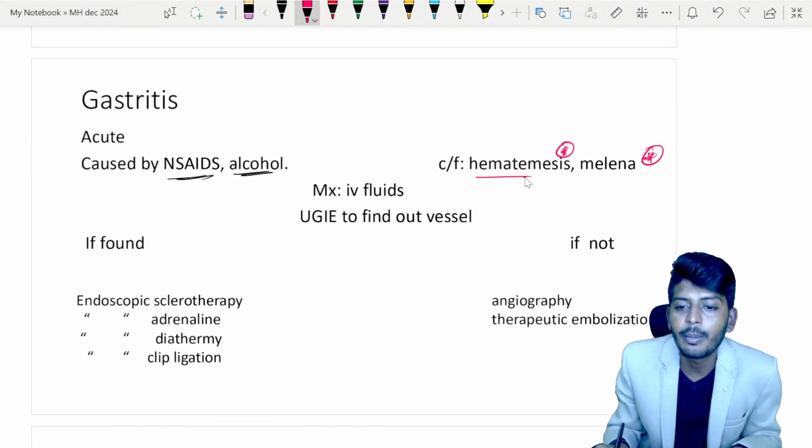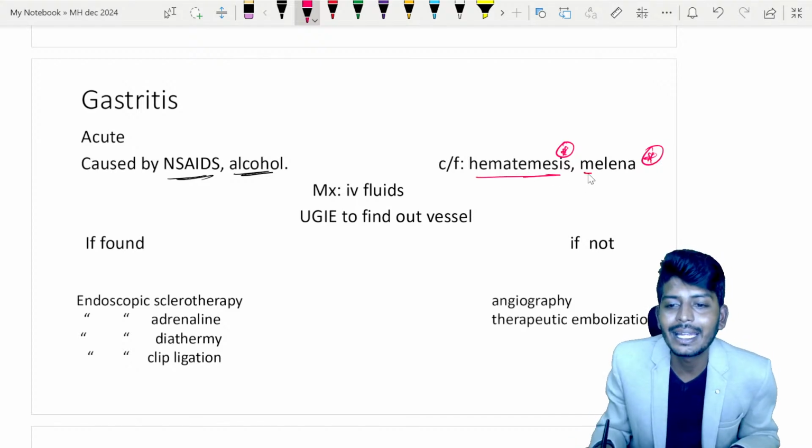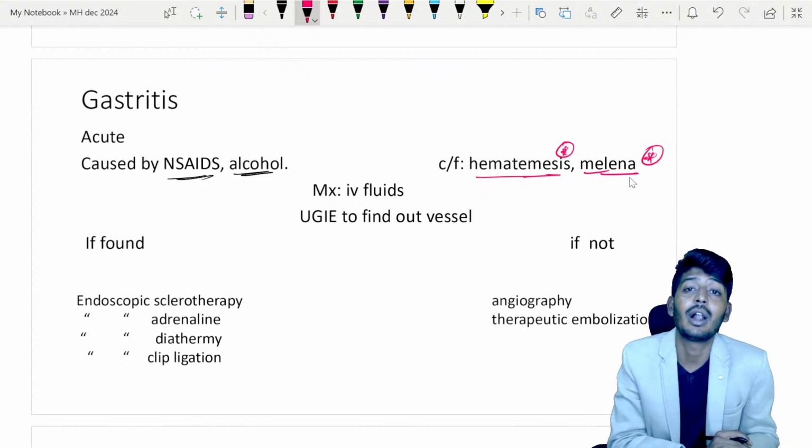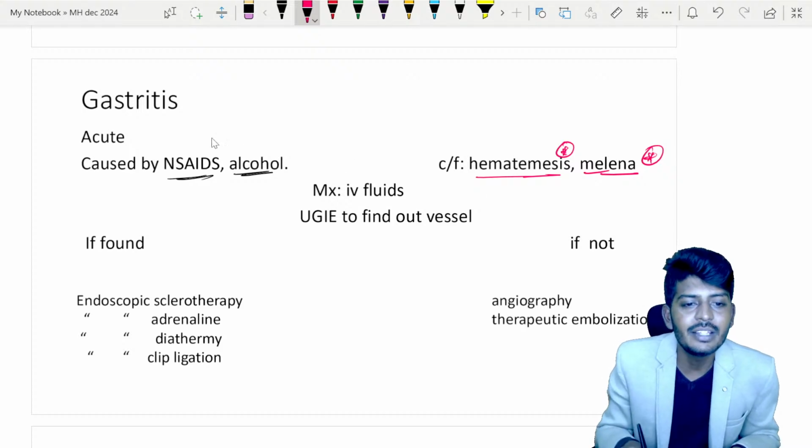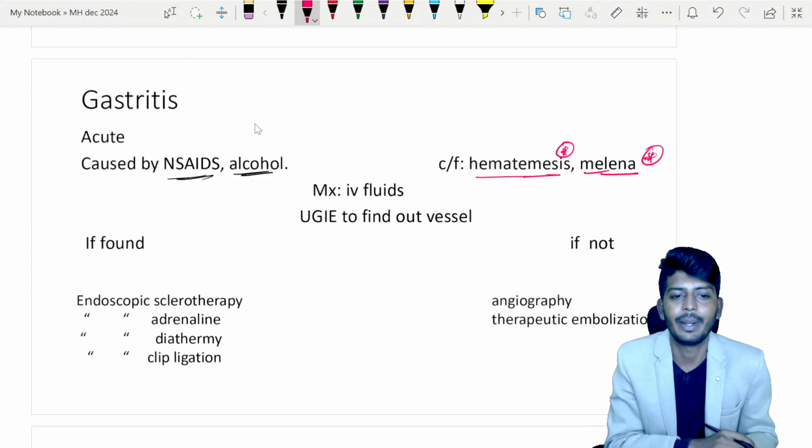Blood in the vomiting is called hematemesis, and black tarry stool, dark tarry stool, is called melena. Melena will be there. As soon as the patient comes, these patients will have bleeding actually. My dear students, bleeding will be there in the stomach. Small bleeding will be there.